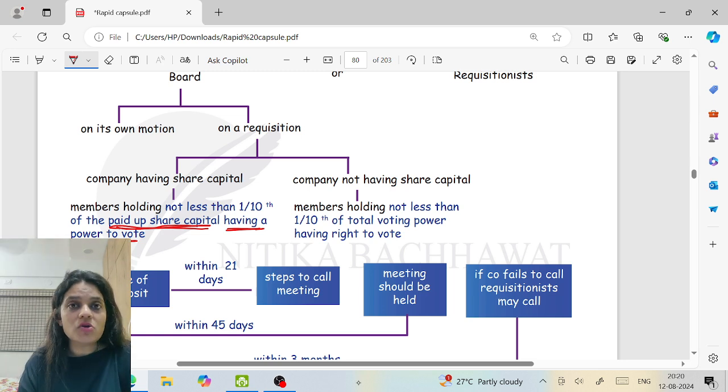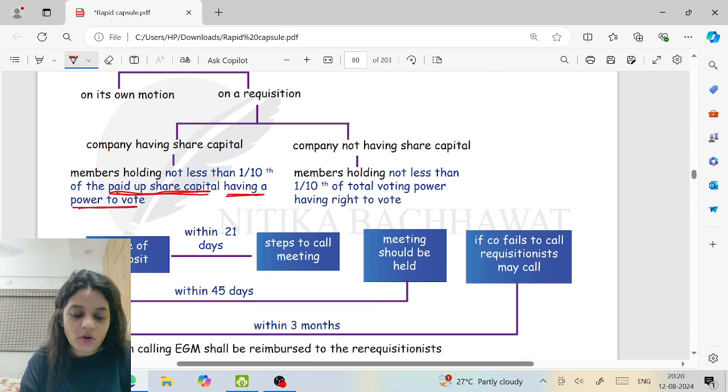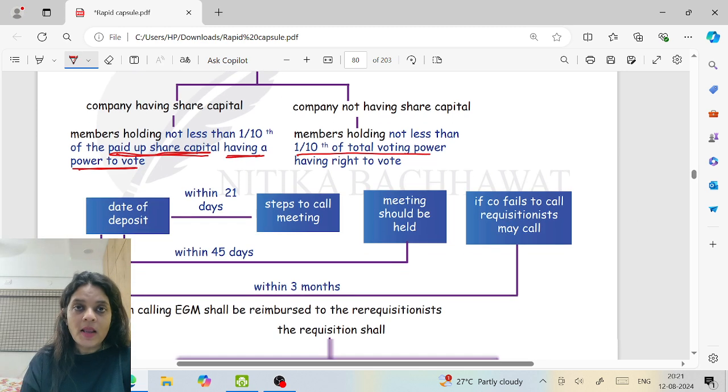But if the company does not have a share capital, members holding not less than 1/10 of the total voting power, as gives them a power to vote. That means only the members who have a right to vote on that matter shall have a right to make a requisition. Now, the moment the company receives this requisition, within 21 days, the company should send a notice.